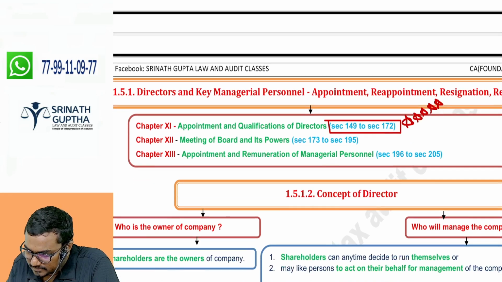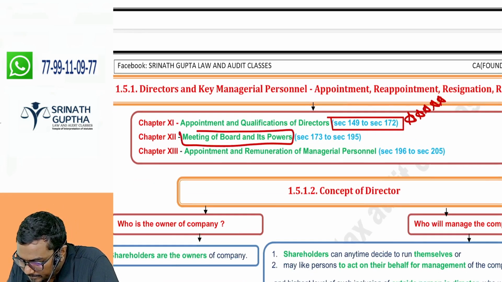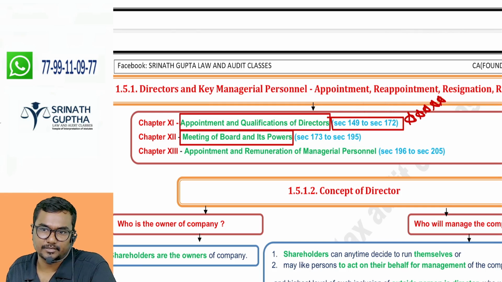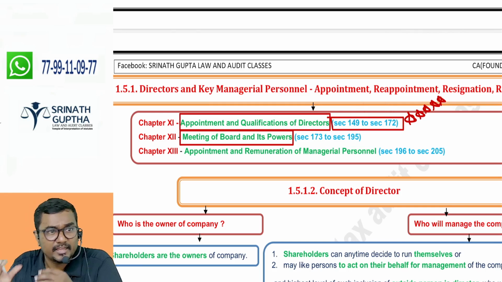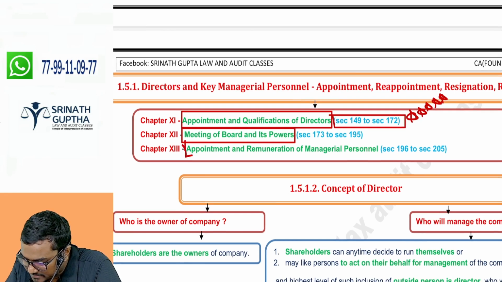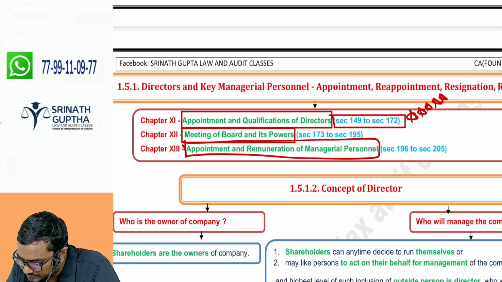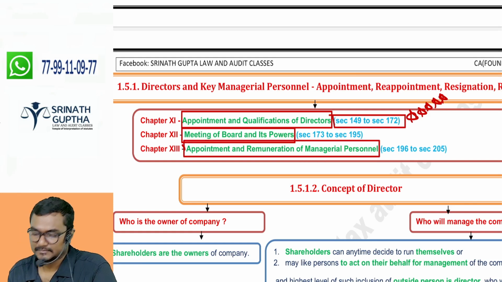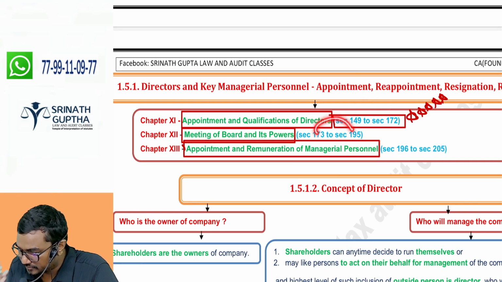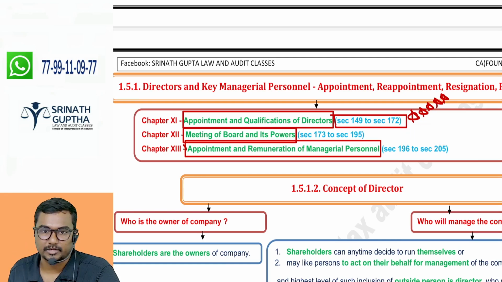Chapter 12 deals with board meetings. Types of directors, directors' qualifications, directors' rights, directors' duties, we will discuss from 149 to 172. When they have to meet, how they have to meet, board meetings. Next, how much we have to pay to directors? Chapter 13, remuneration of the directors. Totally, here we will be discussing 149 to 172, 173 to 195, 196 to 205.